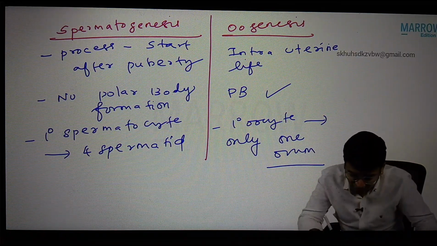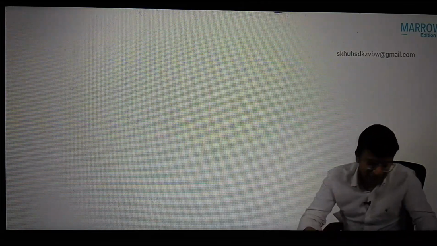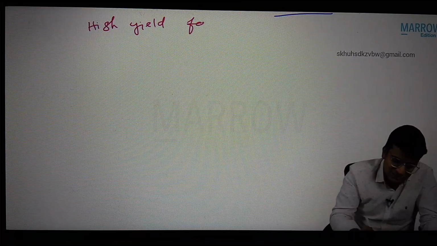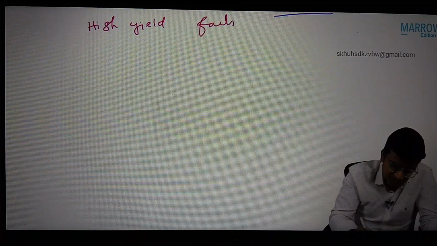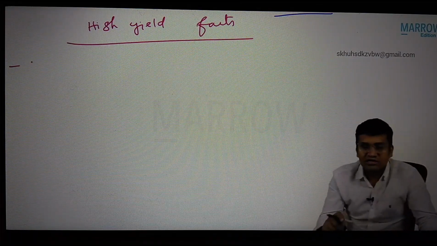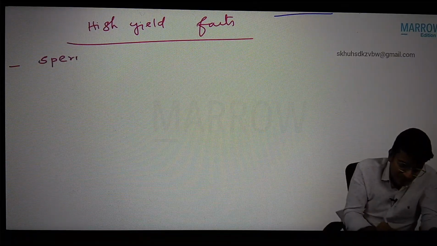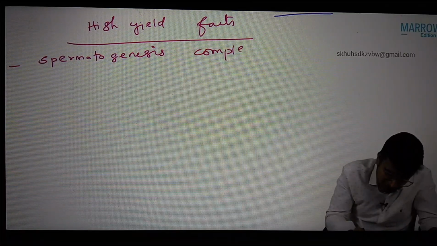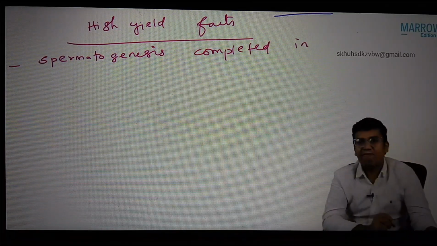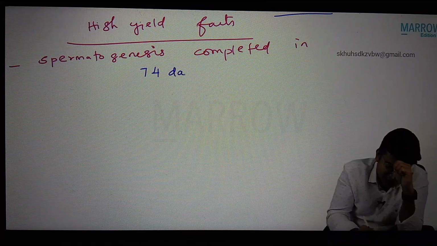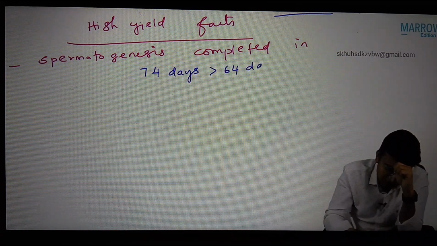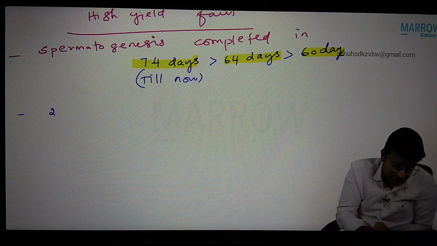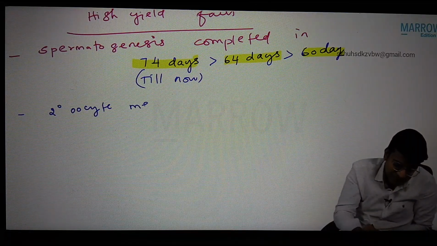Now we're going to write the answers for the high yield facts. Certain high yield facts we have. Number 1: the spermatogenesis is completed in how many days? We have 3 options: 74 days, greater than 64 days, greater than 60 days. Now, the secondary oocyte in the metaphase arrest.